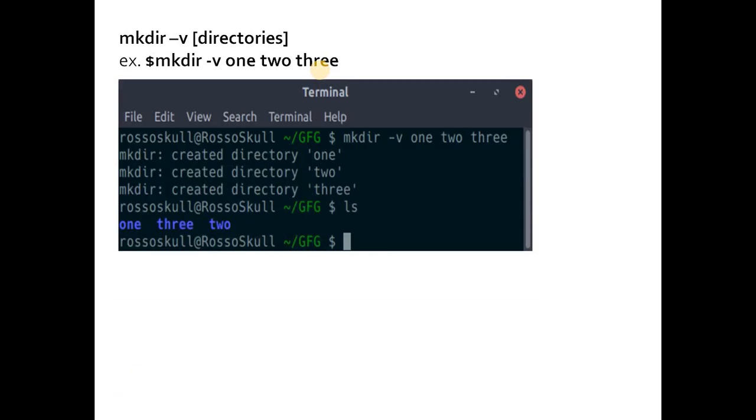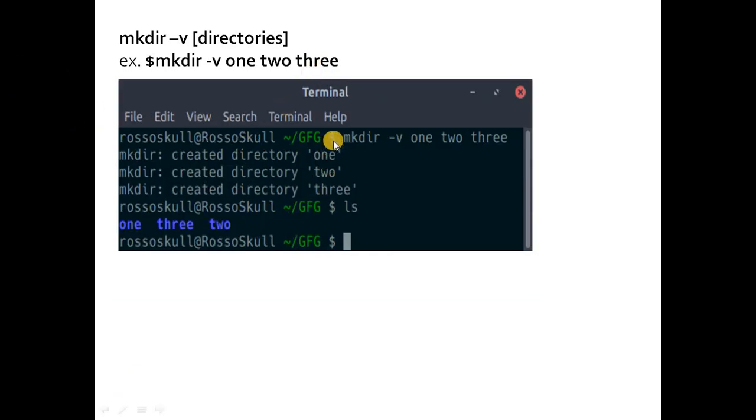Now here is an example. At the bash prompt we shall type mkdir, this -v option and 3 separate directories. The name of the first directory is 1, second is 2 and third is 3. These are 3 separate directories which will be created in your current working directory.